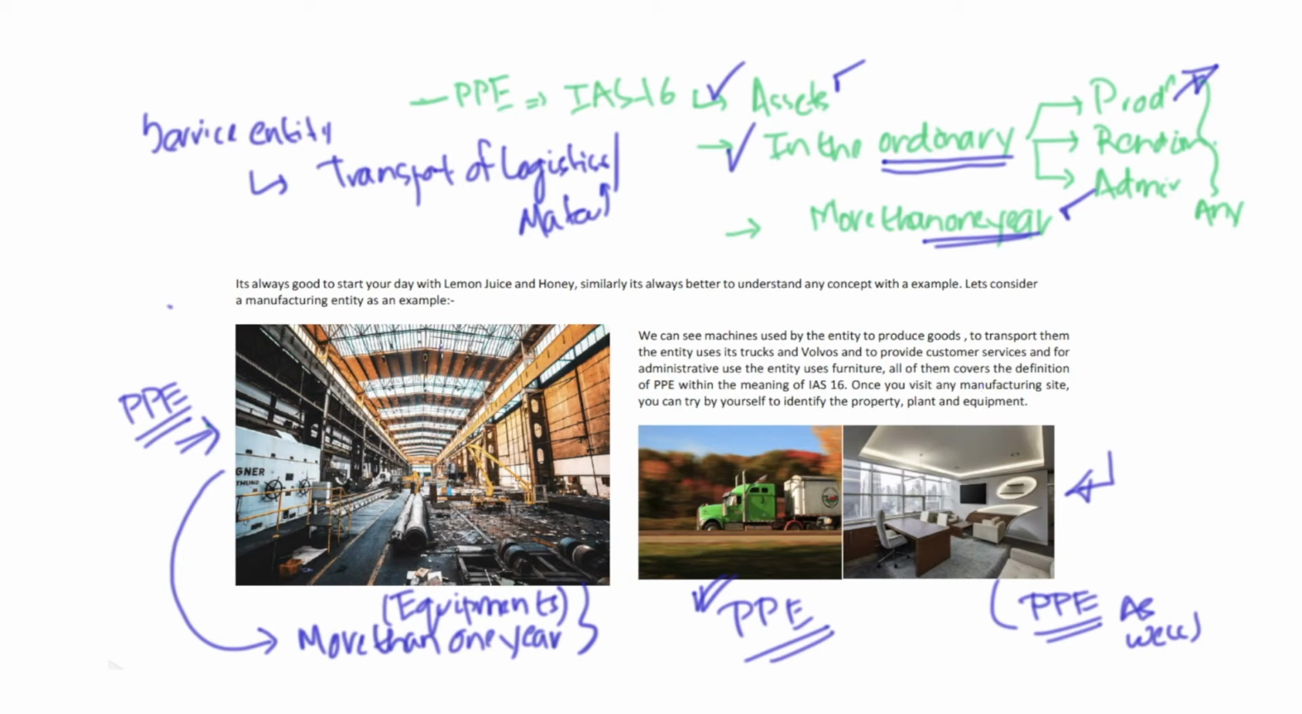First, we displayed a picture of equipment and compared it with the definition. We displayed the picture of a truck and compared it with the definition of PPE under IAS 16. We displayed a picture of an office and compared it with the definition of PP&E under administrative purposes. Hence, always remember the intention why the entity acquired the asset, and what's the purpose that the asset is going to be used for by the entity.